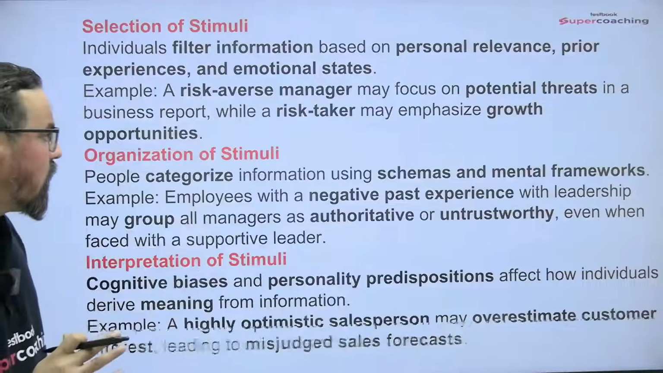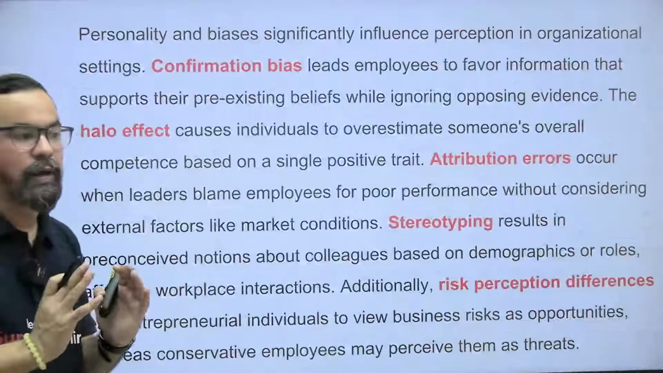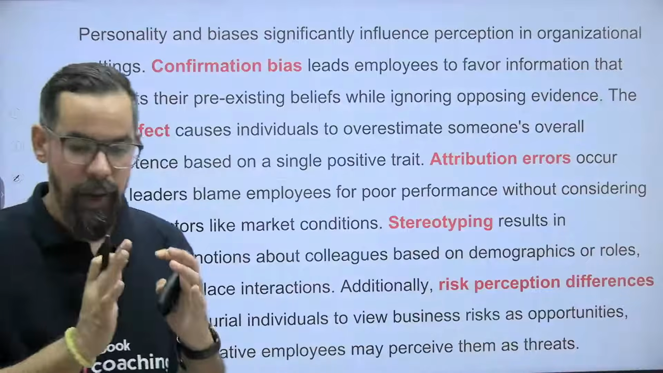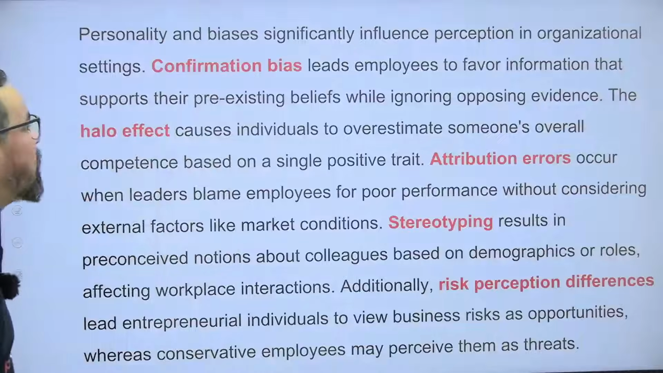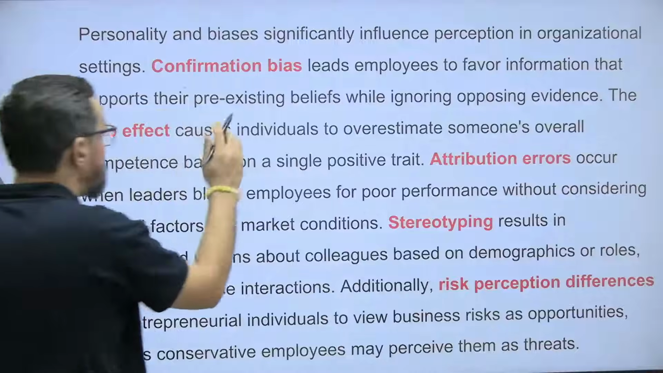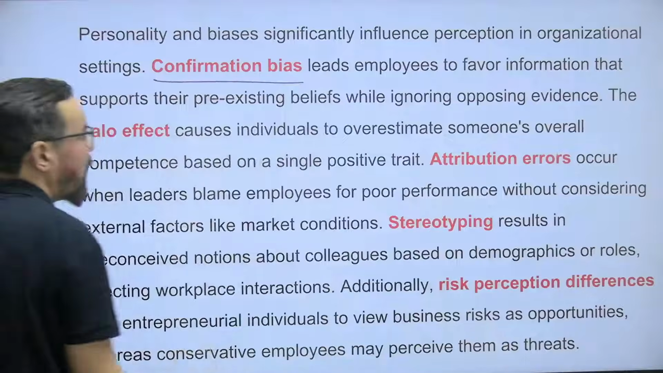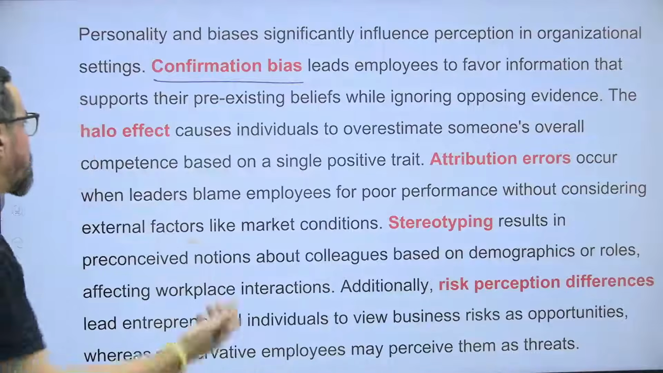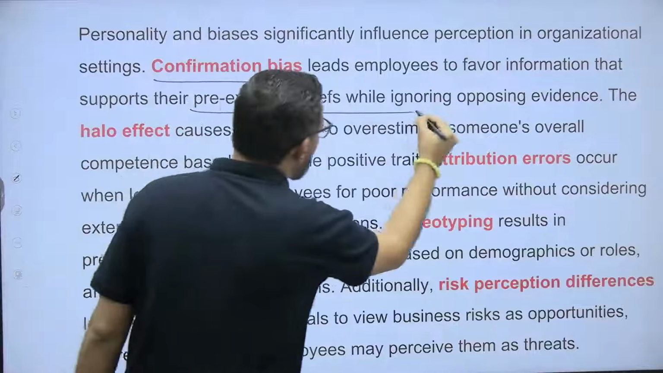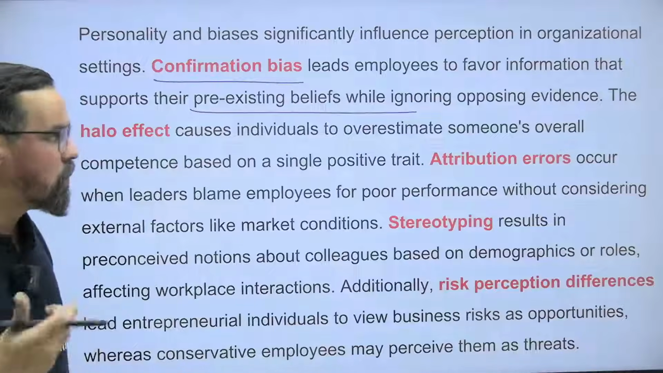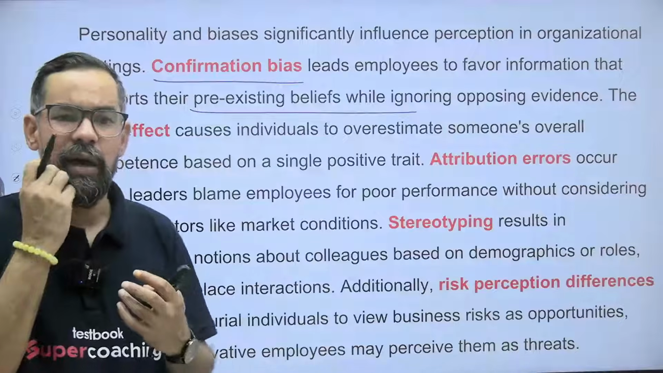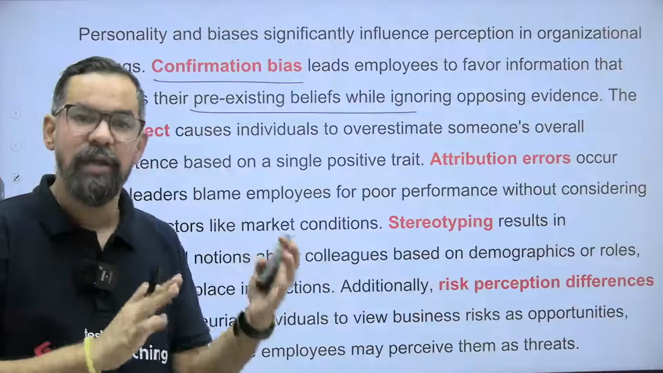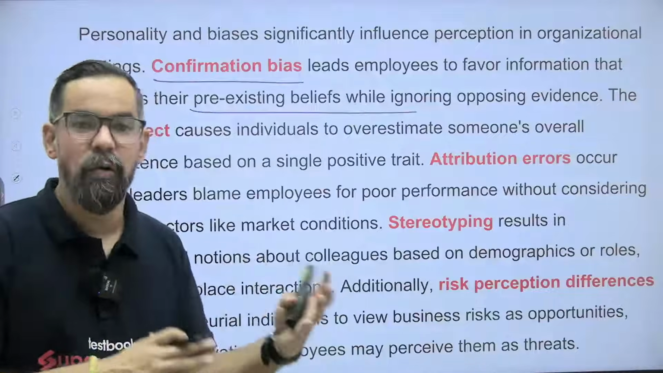So now how do we make a balance? The final part of this question is explained here. Personality and bias significantly influence perception in an organizational setting. Confirmation bias can lead an employee to favor information that supports their pre-existing belief while ignoring opposing evidence. So when it comes to confirmation bias, it is something like: you have done that particular thing in the past, so that also becomes part of it.